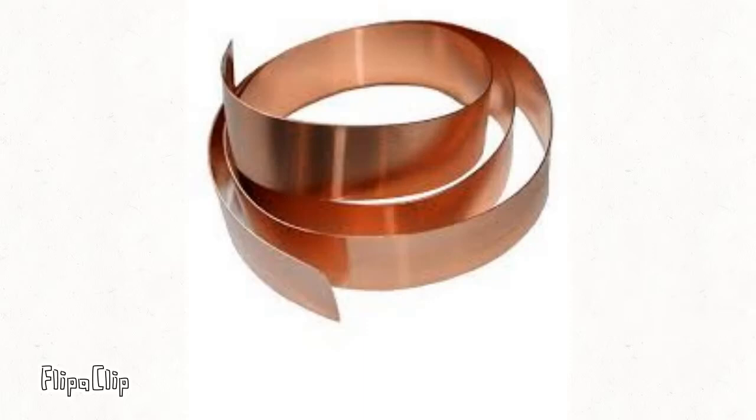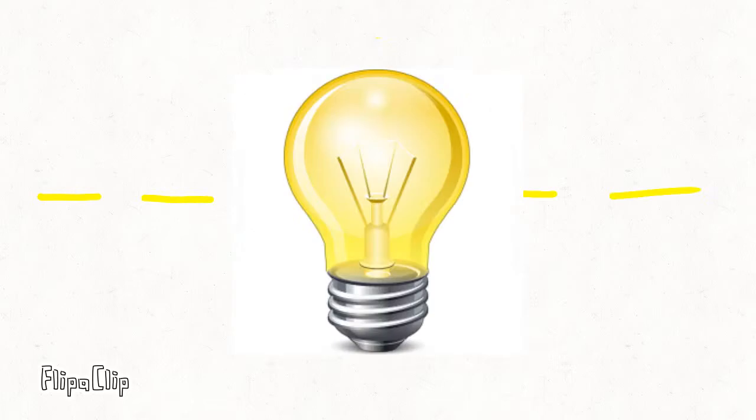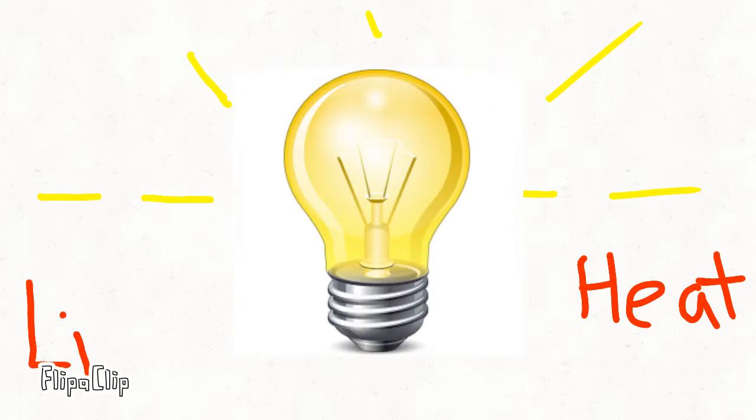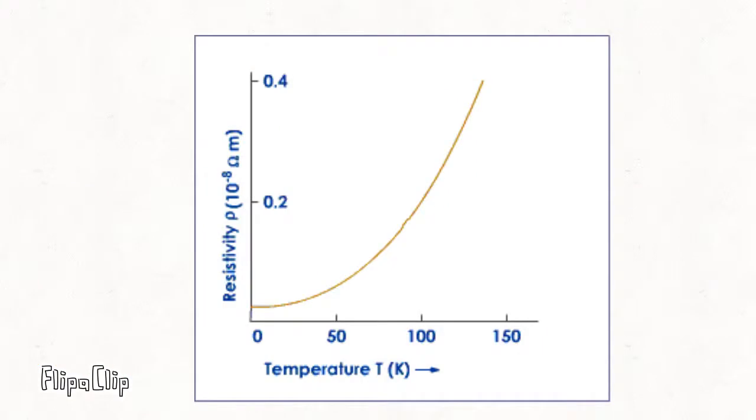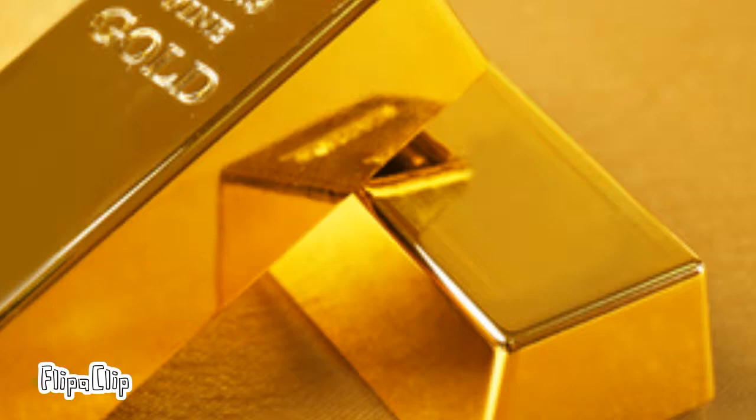First, when current passes through a material, let's say copper, or through a light bulb, energy is lost in forms of heat, light, etc. The amount of energy that is lost is largely based on the material these items are made of. However, experiments showed that resistivity of a material decreased with decreasing temperature and can be modeled by this graph. Even metals such as gold that are generally praised for its low electrical resistivity, decreasing its temperature closer and closer to absolute zero did not fully remove resistivity.